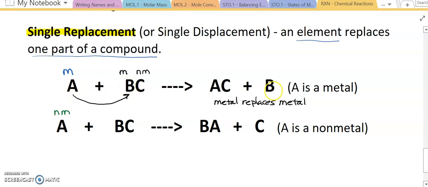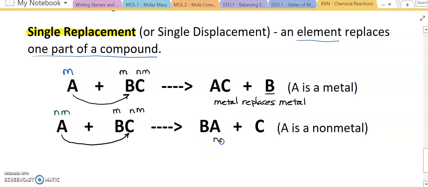B is going to be kicked out, and B is going to be by itself, and A is going to come in and form a new compound with C. On the other side of things, we can have a nonmetal. When we have an ionic compound, it's still going to be metal first, and nonmetal second. But if I have a nonmetal element, that nonmetal element is going to replace the nonmetal part of the compound. And so my product looks a little bit different.